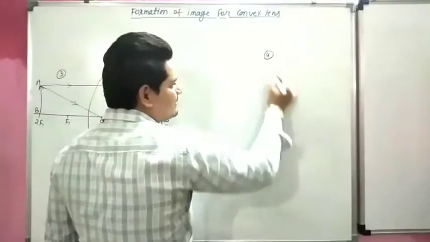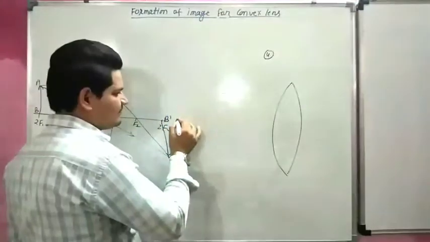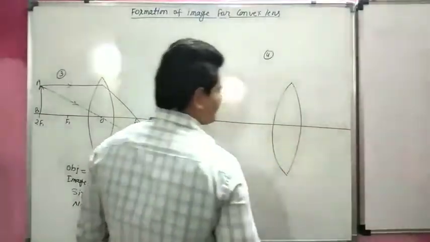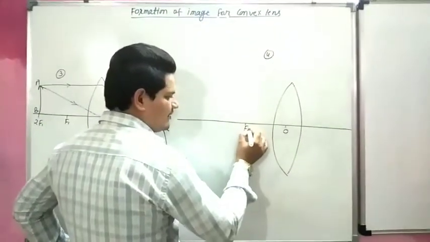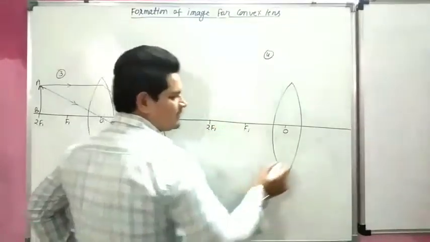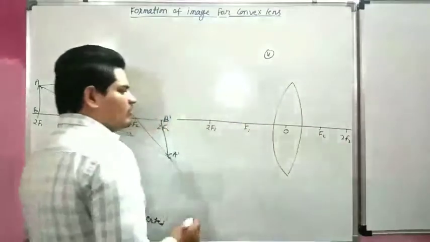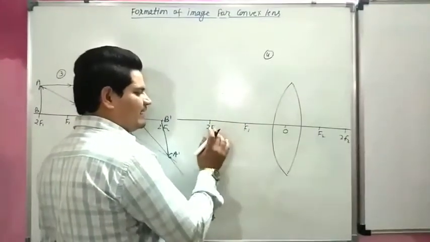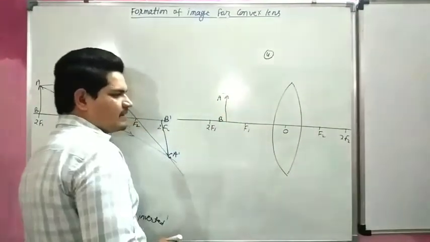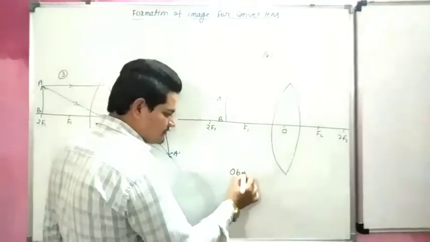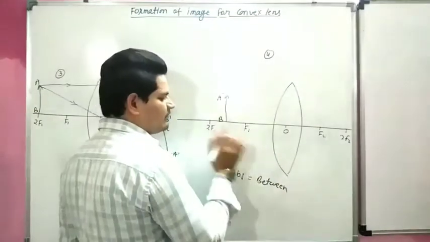Our fourth case is, this is our convex lens. This is our principal axis. This is the optical center. This is F1, this is 2F1, this is F2, this is 2F2. Now the object is placed between F1 and 2F1. This is object A, B. So the object is placed between F1 and 2F1.